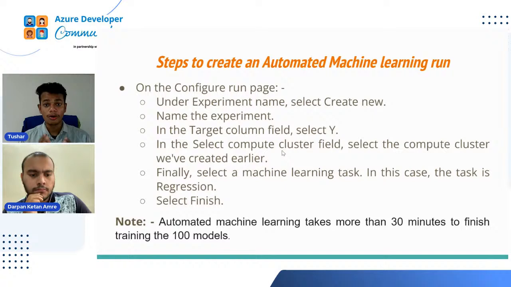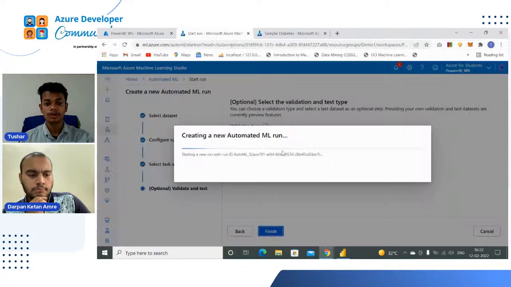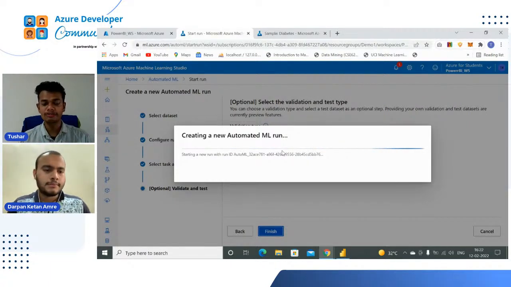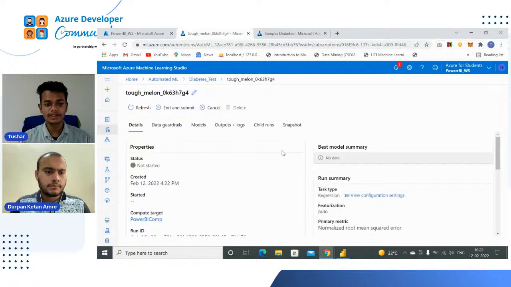Just note that automated machine learning takes more than 13 minutes to finish training the 100 models. So it will take about 45 to 50 minutes to create a test, and we have a session of only 1 hour. So I had already created this, and we will explore that. You can see how it's looking. See, the status is not started. We will wait a few minutes, then you will see the status is starting.